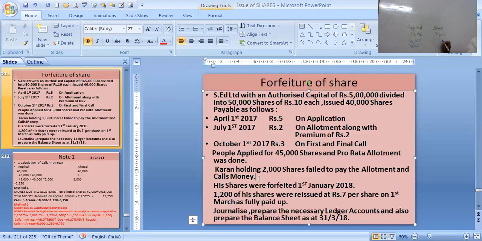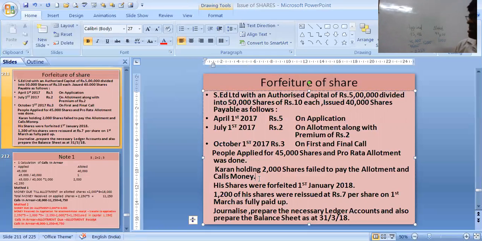If he has been allotted 1 share, he has applied 45 by 40 shares, means more than 1 share. He has been allotted 2,000 shares, and he must have applied for 2250 shares. When you solve this, you will get 2250. So he has applied for 2250 shares.